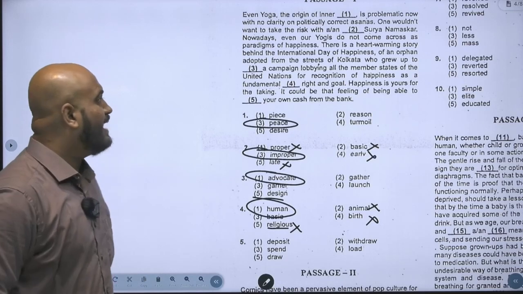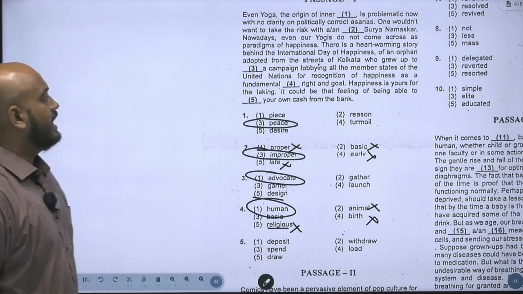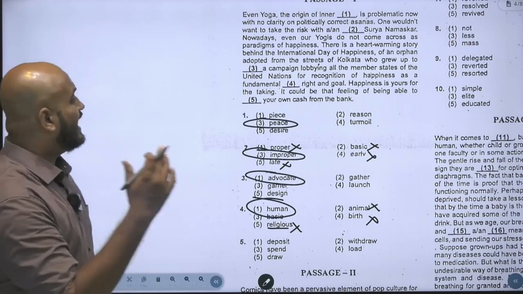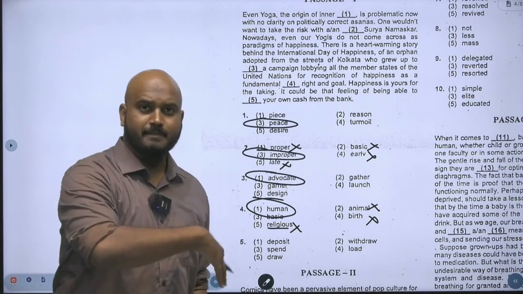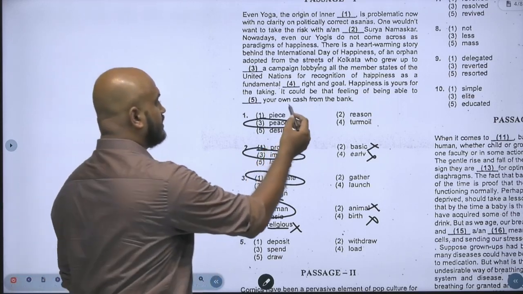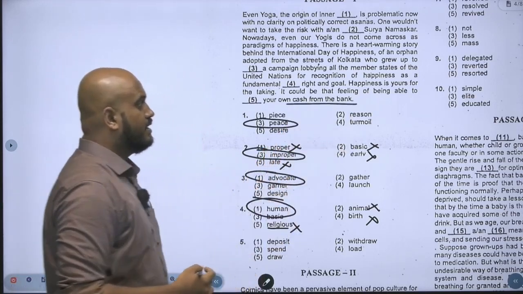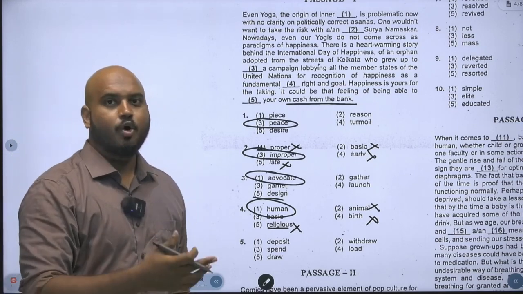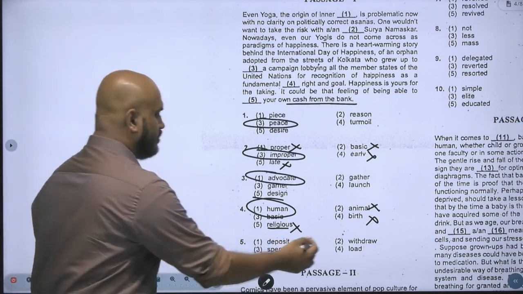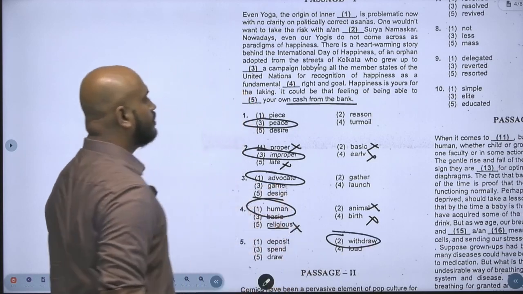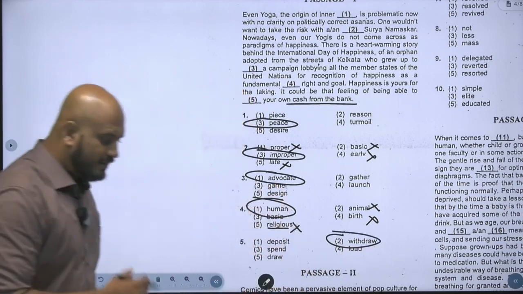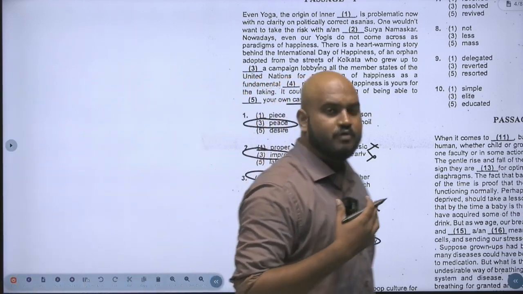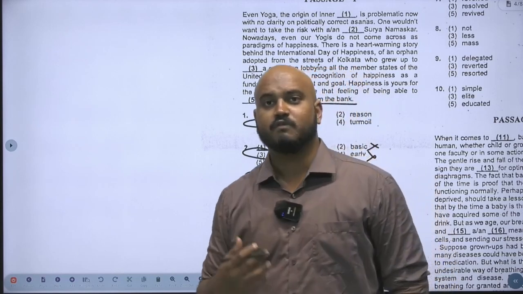And the last one, happiness is yours for the taking. It would be that feeling of being able to dash your own cash from the bank. See this important term, from the bank. What do you take from the bank? Obviously the money. So what should it be? Withdraw your own cash from the bank. I believe that this has given you a very good perspective on how to solve cloze test.